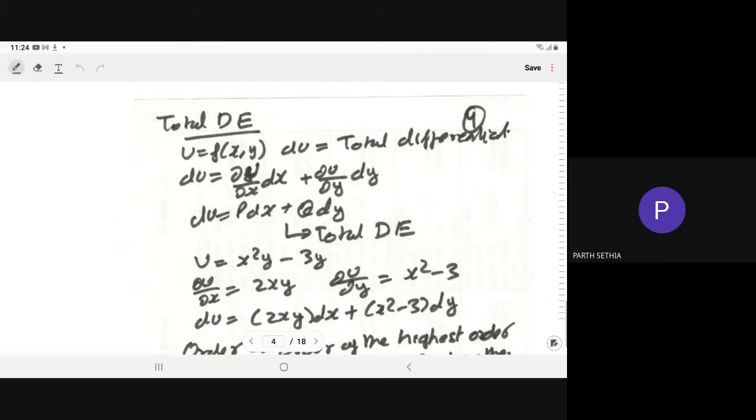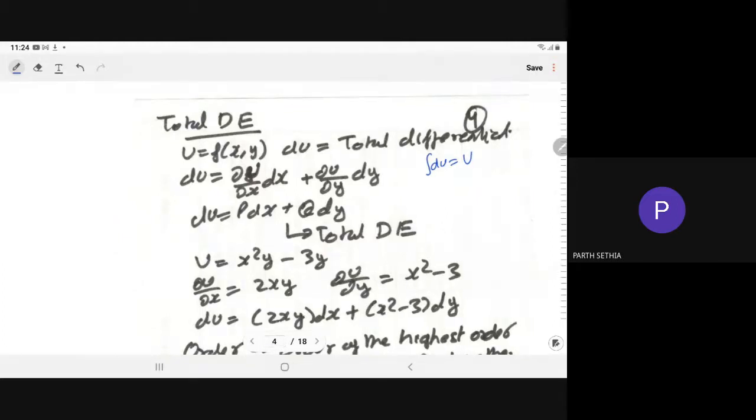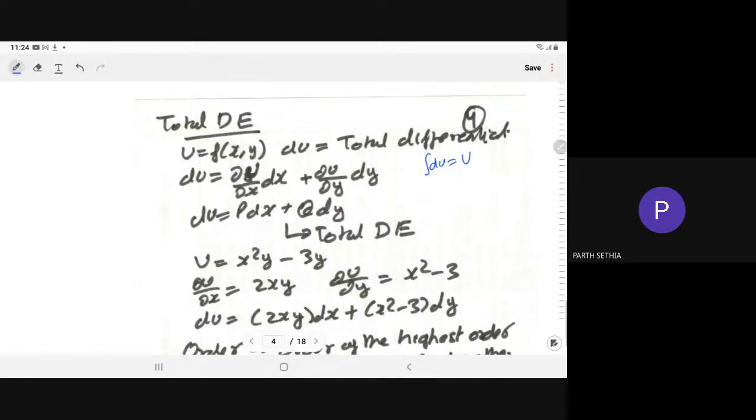Let us assume u is the function of x and y. Now if you write the derivative of u, so we compute the derivative du. Because it is the total differential, total differential means as you integrate the du, you will get the u. So du can be written as del u by del x into dx plus del u by del y into dy.